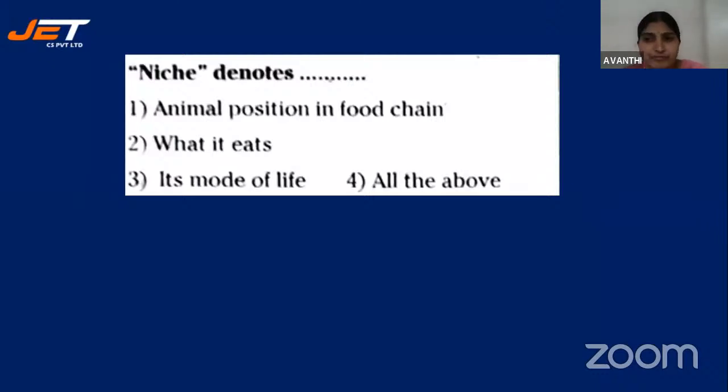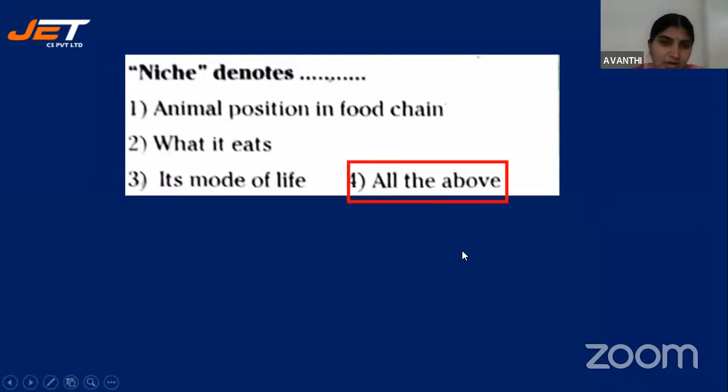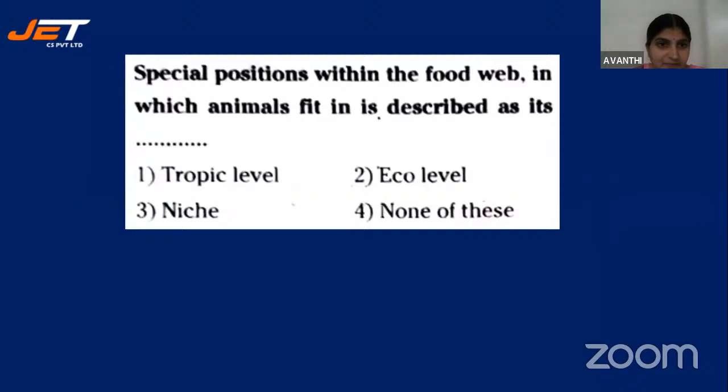So the animal's position in the food chain we can take, or what it eats we can take, or its mode of life. All come under niche. So it's a synonym of habitat. So all the above is the correct answer, children. Very good. Next.